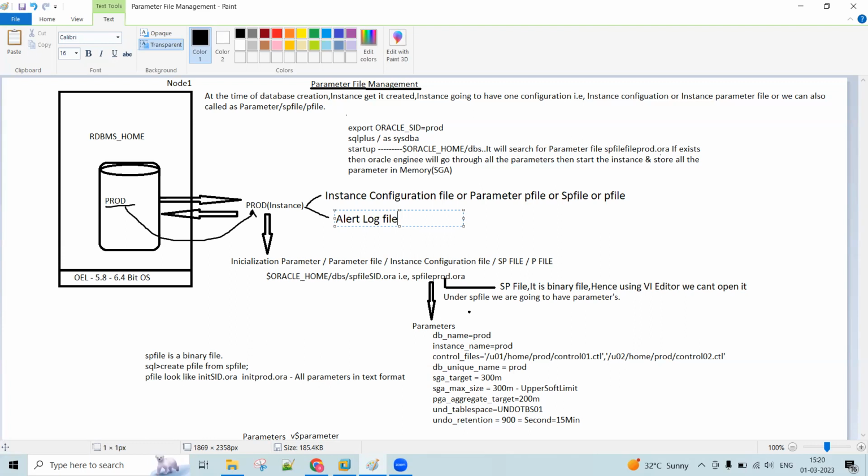So what about the parameter file? The parameter file consists of parameters.